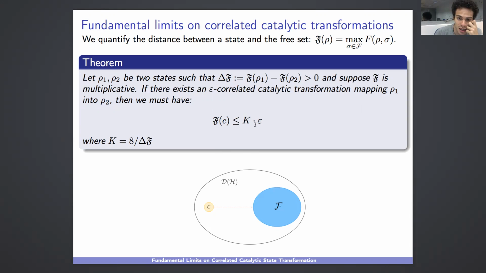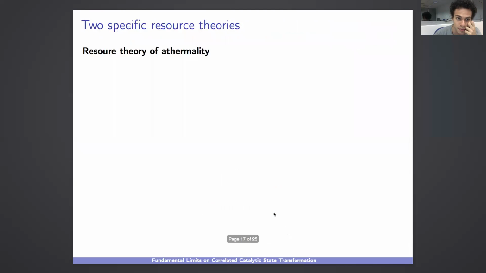So it means that for epsilon equal to 0 in particular, the catalyst should be orthogonal to the set of free states. So this kind of distance must increase as epsilon goes to 0, and in this way it means that the catalyst should be highly resourceful, infinitely resourceful as the error vanishes, basically.